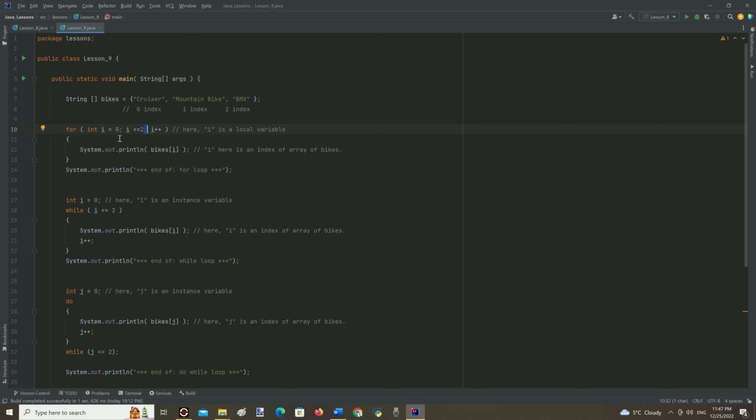Then we can see the array name plus the index number inside square brackets. As a parameter inside the System.out.println method, it makes all elements of the array be printed one by one.